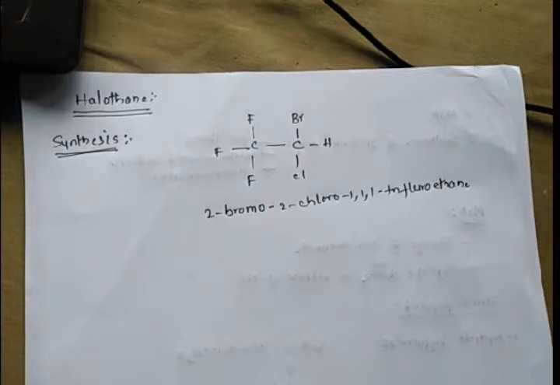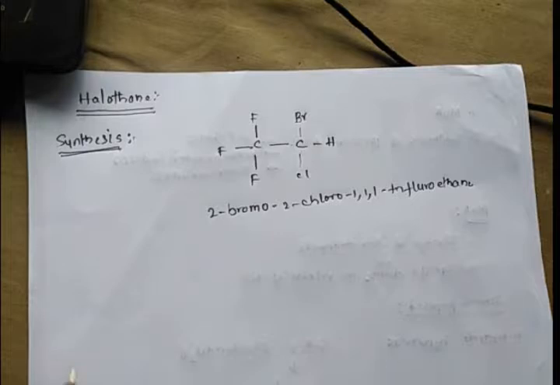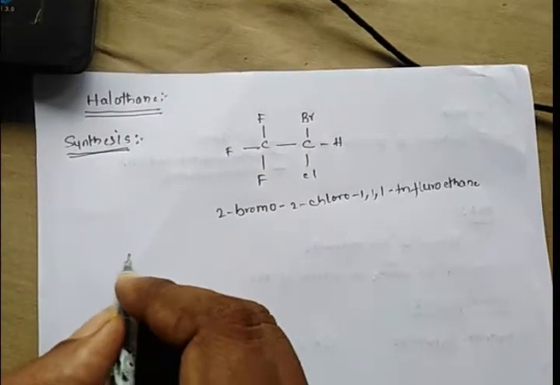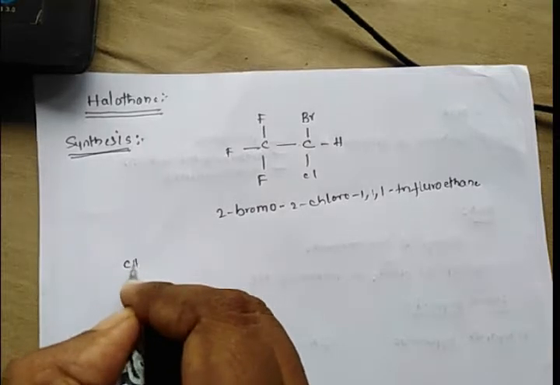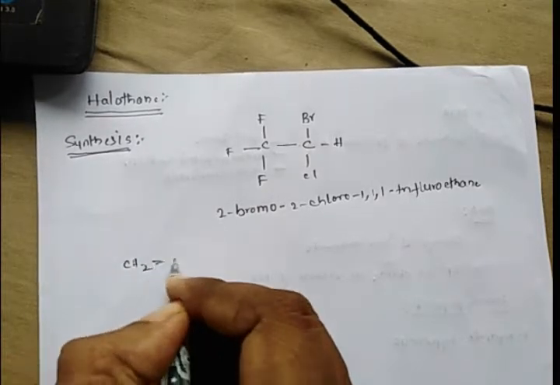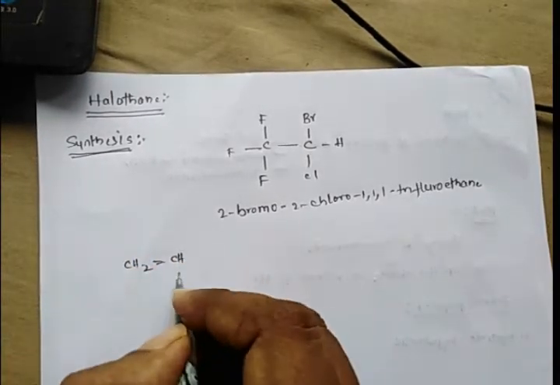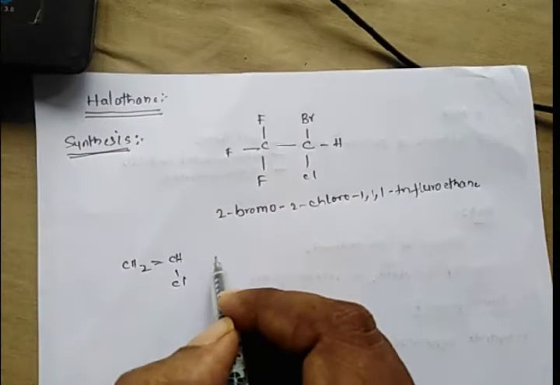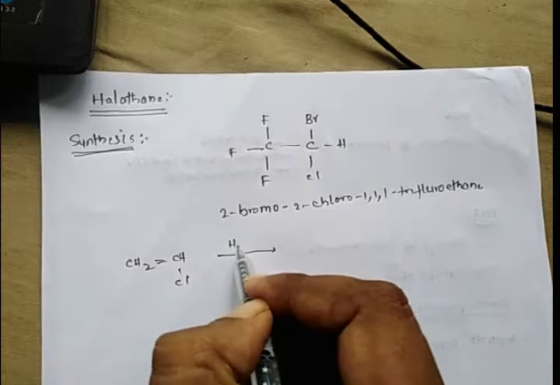treat trichloroethylene with hydrogen fluoride. So the starting material for the synthesis of halothane is trichloroethylene, CHCl=CCl2. You have to treat it with hydrogen fluoride.